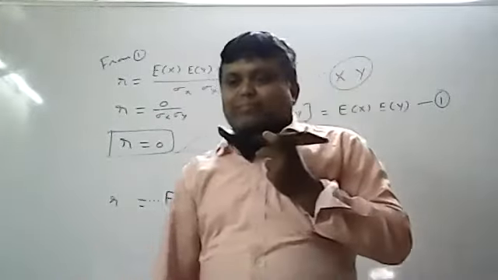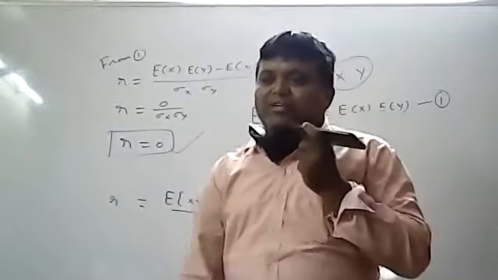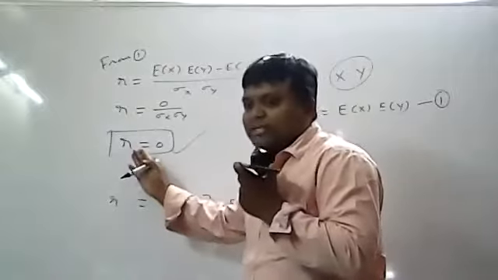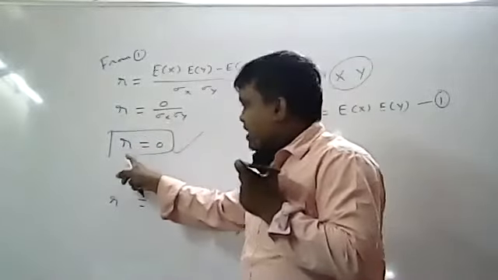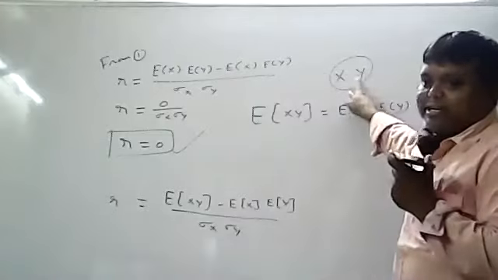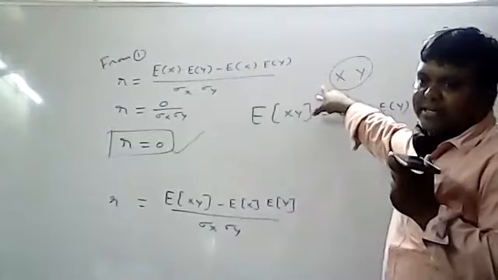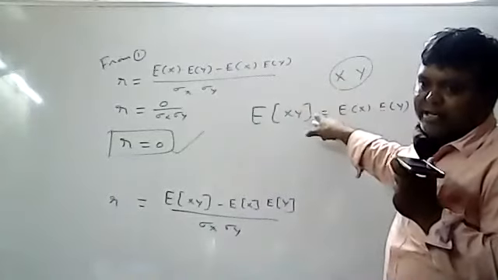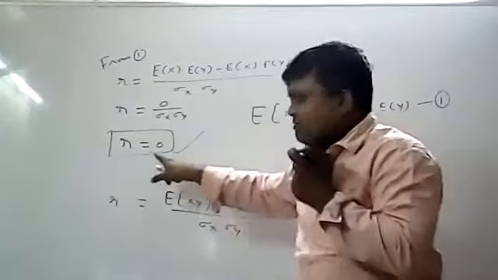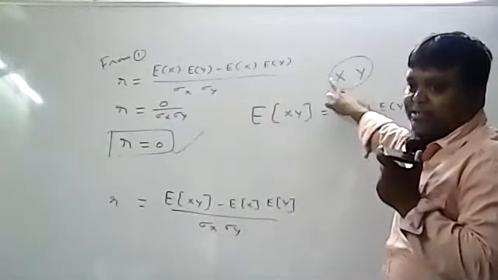First statement is finished. So what is the property? In the property I have told the converse need not be true. The converse means, if r is equivalent to 0, then x and y need not be independent. It may be independent or need not be independent. It is not compulsory that it will be independent.